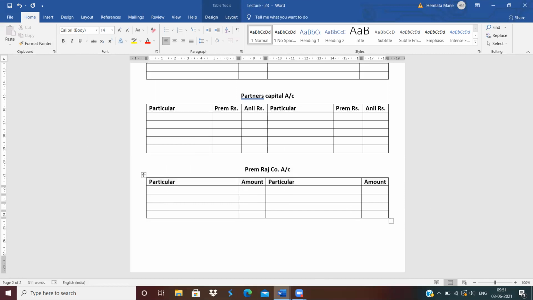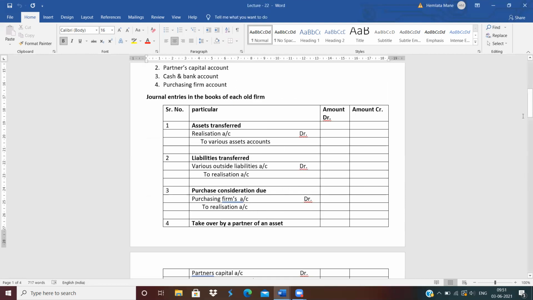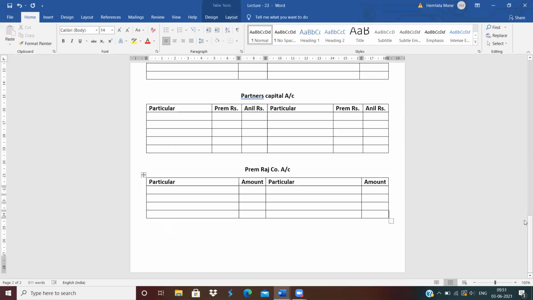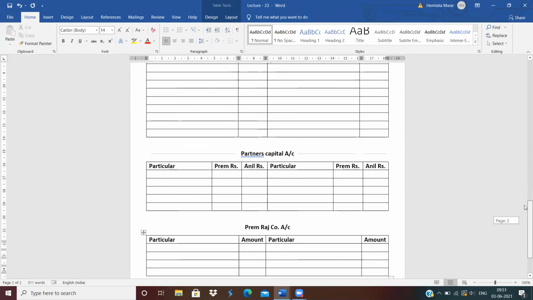See here, in last lecture, I already explained which accounts should be prepared. Following accounts should be opened in the books of old firm: realization account, partners capital account, cash or bank account is optional. If the assets are not taken over by partners and the assets are sold in the market, then you have to prepare the cash and bank account. If no information is given regarding the cash and bank account, then don't prepare this account. And next is purchasing firm account, that is new company account. So in the necessary accounts in the books of old firms, we prepare all three accounts. Clear?